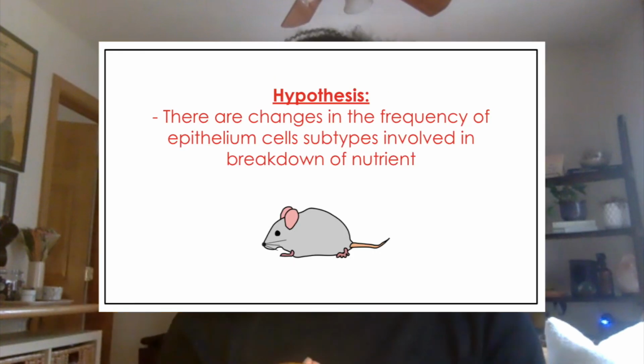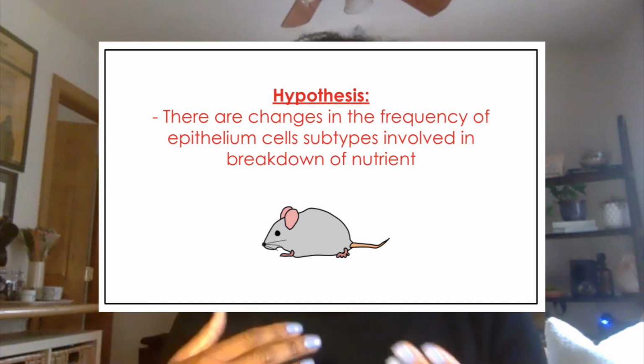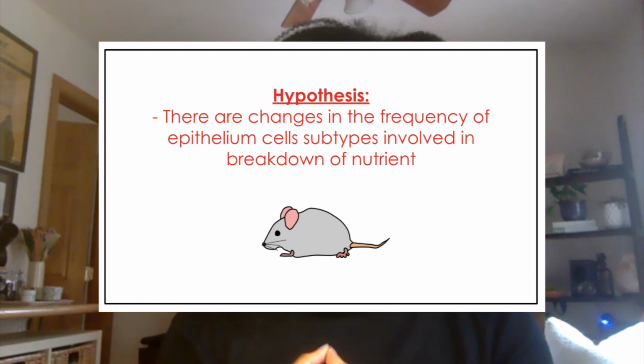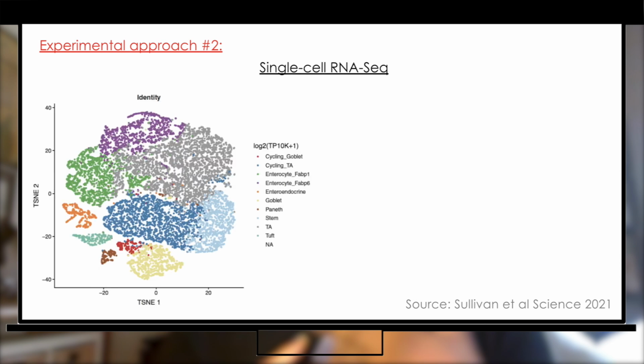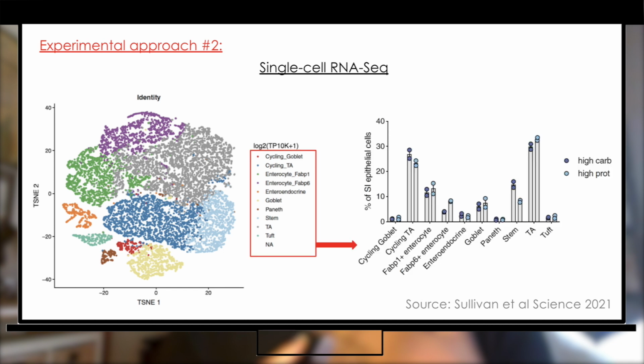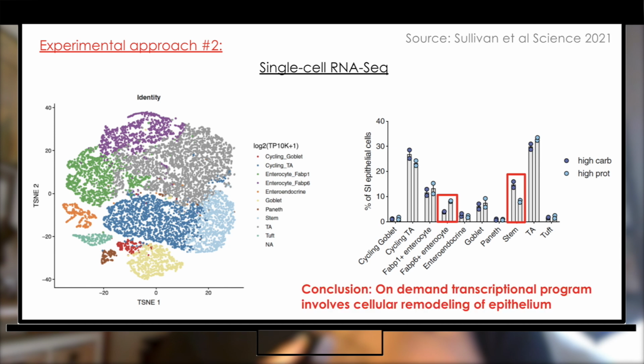We next thought about how this regulation might be occurring at the cellular level. And we considered that perhaps there might be changes in the frequency of epithelial cell subtypes that correspond to the breakdown of different nutrients. And so to address this question, we performed single-cell RNA sequencing of small intestine epithelial cells isolated from mice fed these two different diets. And indeed, we saw that when we compared mice fed the high carb versus high protein diet, we saw changes in the frequency of epithelial cell subtypes, indicating that the on-demand induction of this carbohydrate transcriptional program involves cellular remodeling